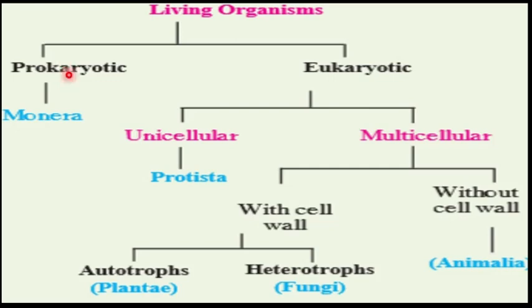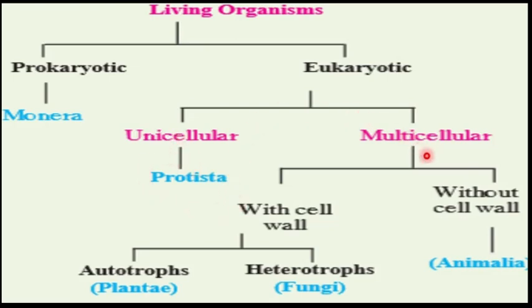So, all the organisms that are prokaryotes are included into the kingdom Monera. Then we have eukaryotes. Eukaryotes can be divided into unicellular and multicellular. Now the main difference here is that these unicellular organisms have a well-defined nuclear membrane and also some cell organelles are present. So all such organisms are included in the kingdom Protista.